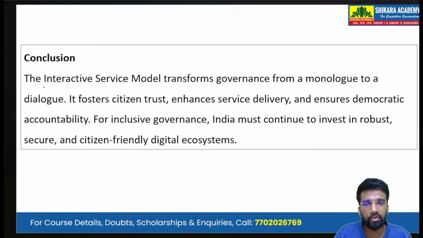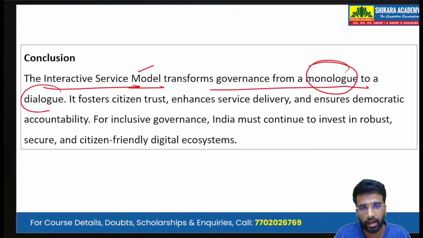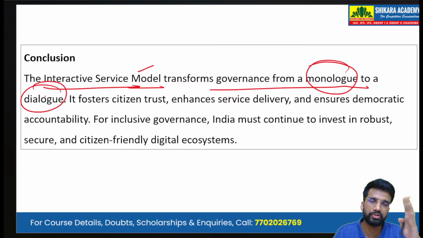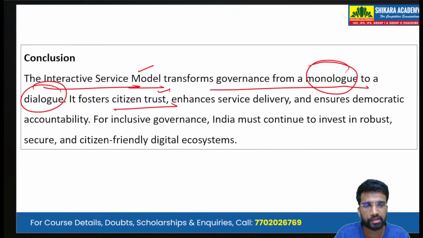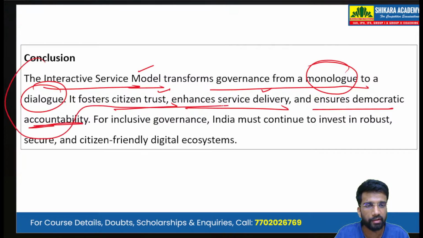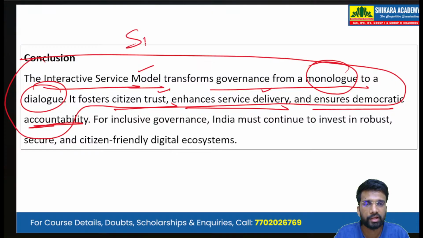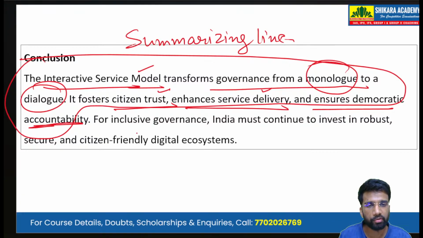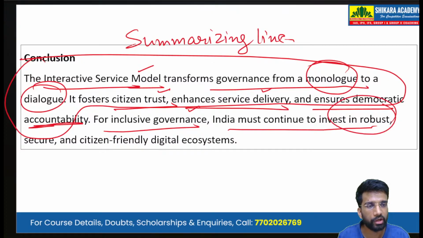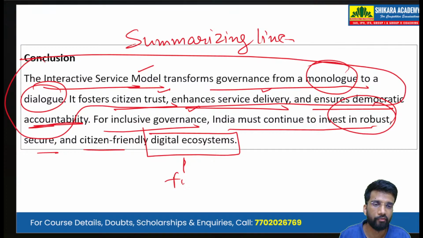Now, in conclusion, we can write that the interactive service model transforms governance from a monologue to a dialogue. That is, from a one-way channel of information, we can have a two-way interaction. It fosters citizen trust, enhances service delivery, and ensures democratic accountability. So, this is the summarizing line. Then, a forward-looking line: for inclusive governance, India must continue to invest in a robust, secure, and citizen-friendly digital ecosystem. This is a forward-looking line.